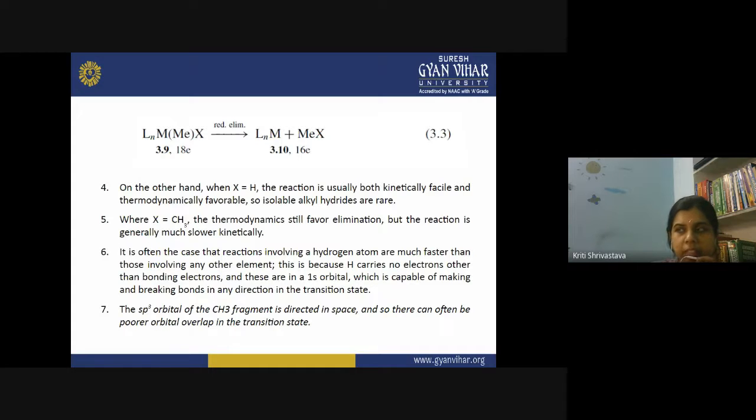So what happens? The reaction takes place, but it is kinetically less favored and it takes time. This is a possible reaction. Thermodynamics favor this reaction, but kinetics is slow because it takes time for the orbitals to get overlapped.